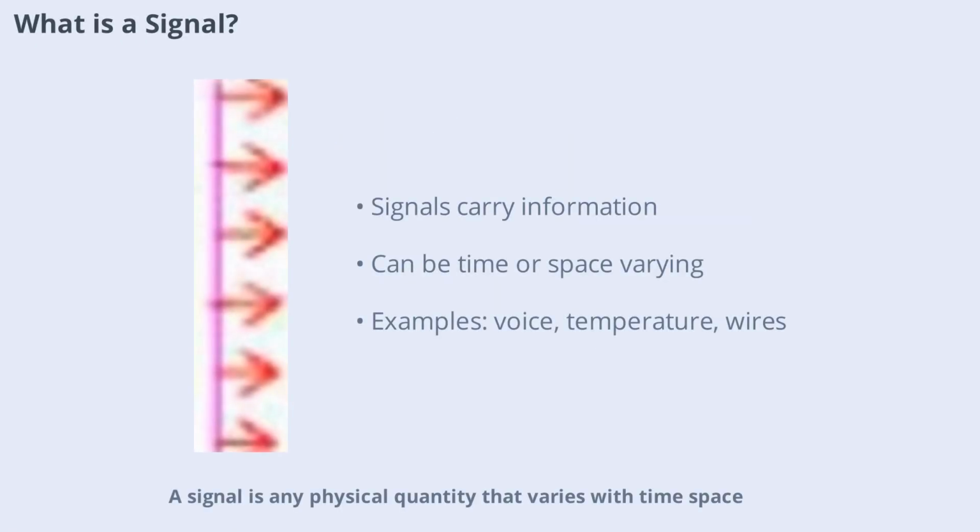A signal is any physical quantity that varies with time, space, or another independent variable. Essentially, anything that carries information can be considered a signal. For example, the human voice, the chirping of birds, temperature changes, smoke signals, signals in telephone wires, or even the fragrance of flowers, all are signals in different forms. Signals are the backbone of communication and information processing, and they can be found everywhere in our daily lives. Understanding signals is the first step toward analyzing how systems process and respond to them.